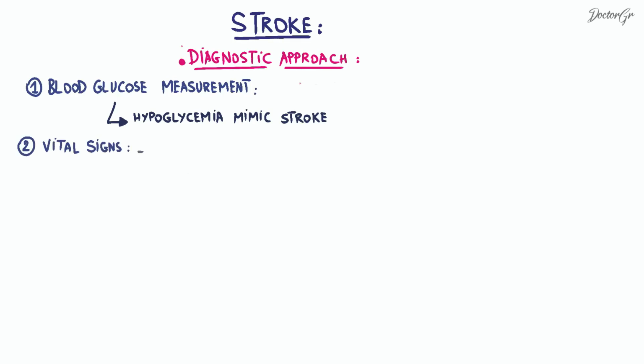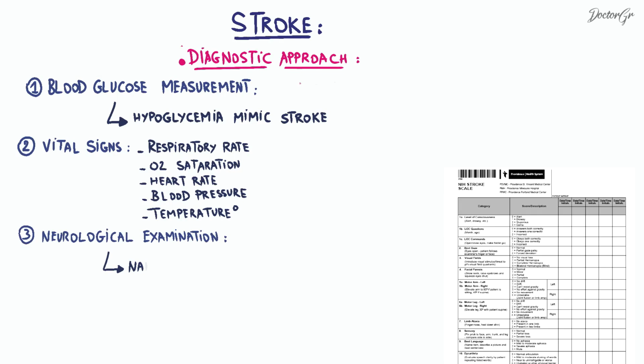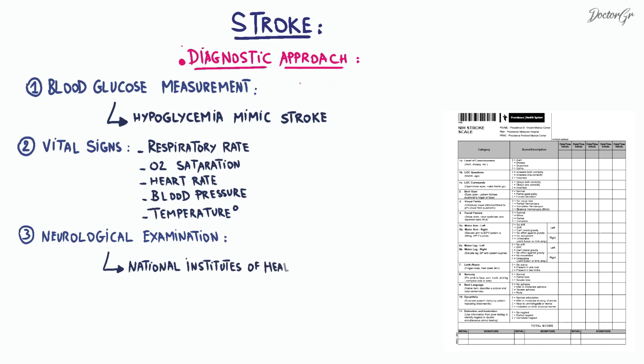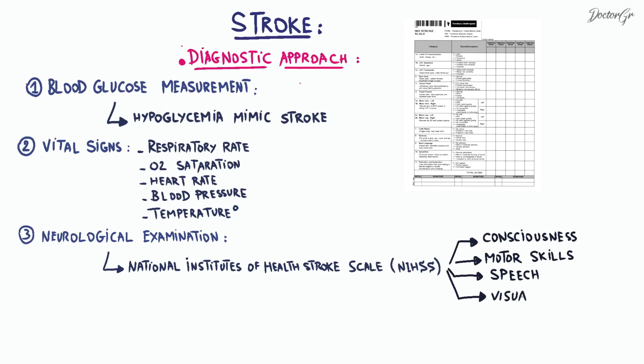Check the vital signs. The measurement of respiratory rate, oxygen saturation, heart rate, blood pressure, and body temperature should be done to assess the patient's overall condition. A thorough neurological examination is essential. The National Institutes of Health Stroke Scale is commonly used to evaluate the severity of stroke. These scales assess various neurological functions, such as consciousness, motor skills, speech, and visual disturbance.